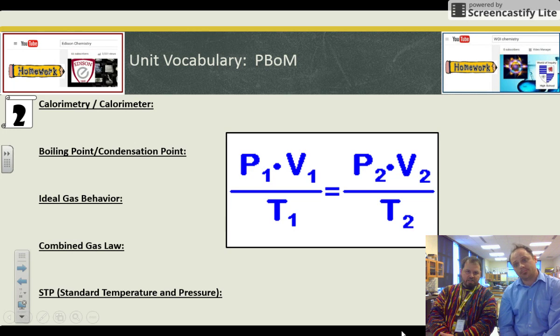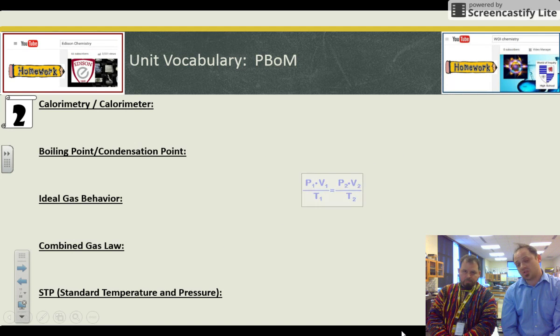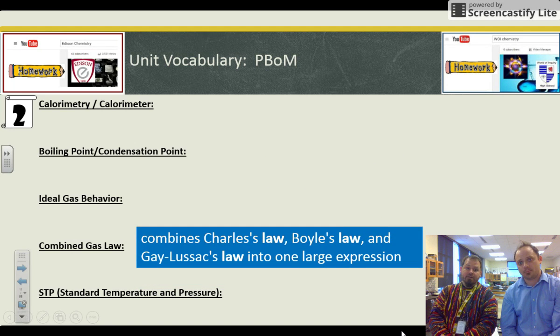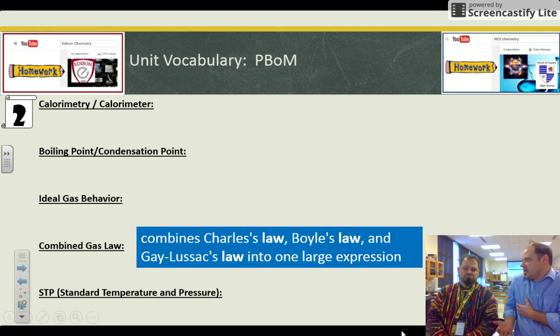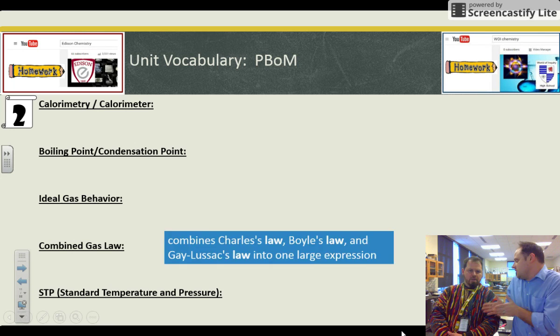There's our combined gas law equation. This is in Table T. It's a plug and chug. Once you understand it, it's really not scary. Looks scary, but it's not. It combines 3 laws into that one. And guess what? You don't have to memorize those 3 single laws. We're going to teach you about them, but you don't need to know that, because they only make sense if we're going to teach you the combined law. We'll teach each one along the way.